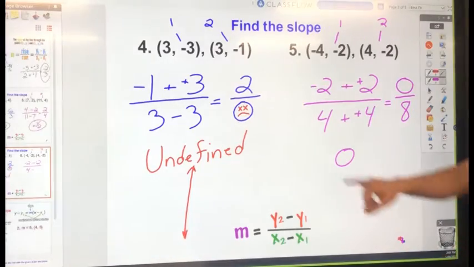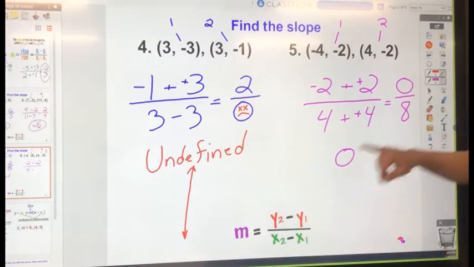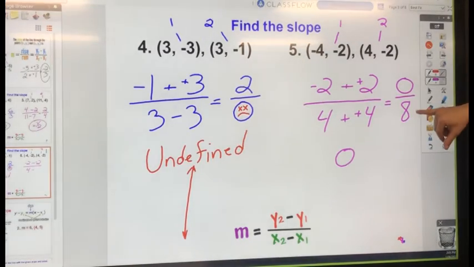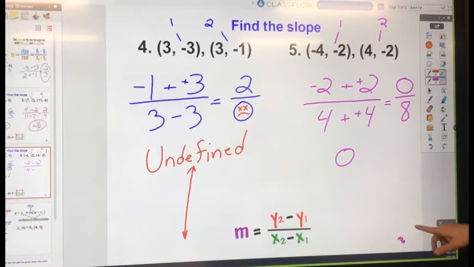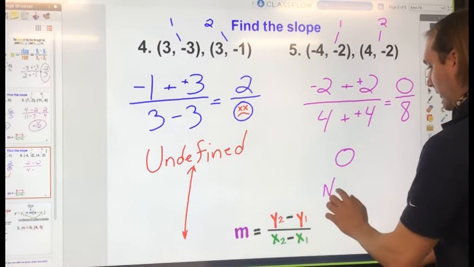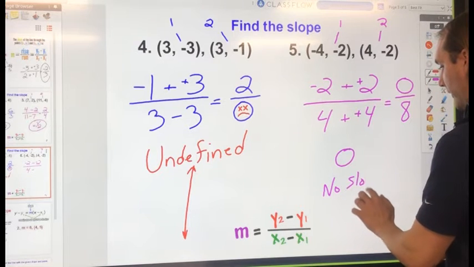It's not the same thing as 8 over 0. That is an error message, that's undefined. You can take nothing out of something, so this is okay. You get a 0, which is a 0 slope, or you can also call it a no slope. And what does a no slope look like?